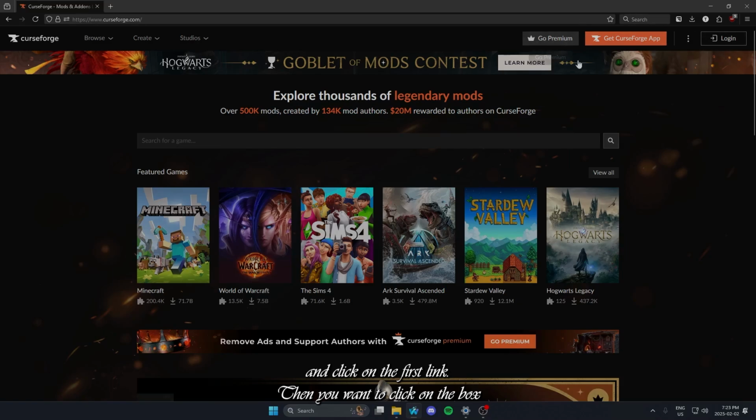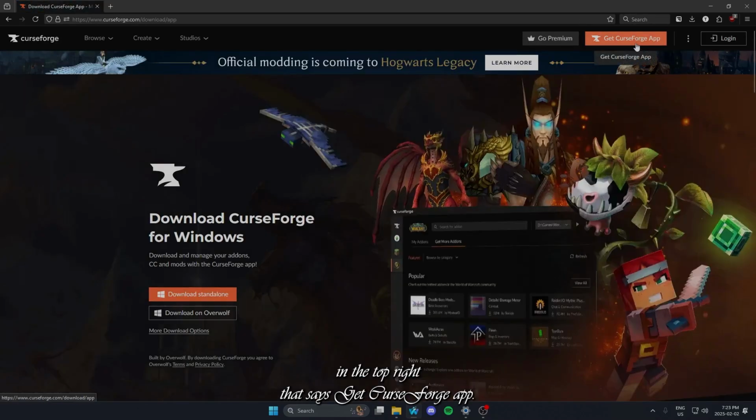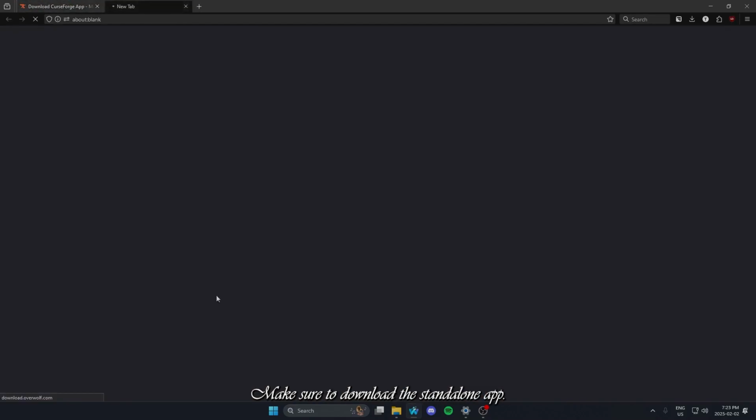Then you want to click on the box in the top right that says Get CurseForge app. Make sure to download the standalone app.